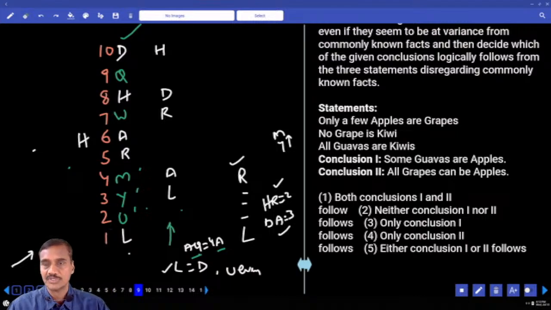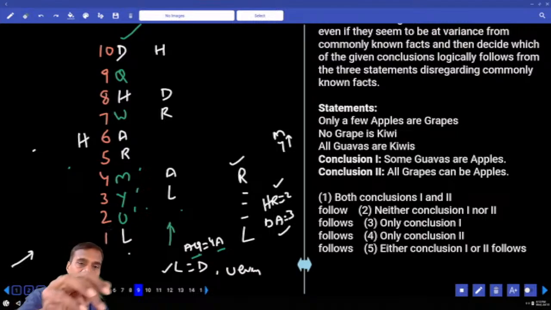Only 3 questions. Now these 3 are based on syllogisms. My first priority, second priority, and first priority.